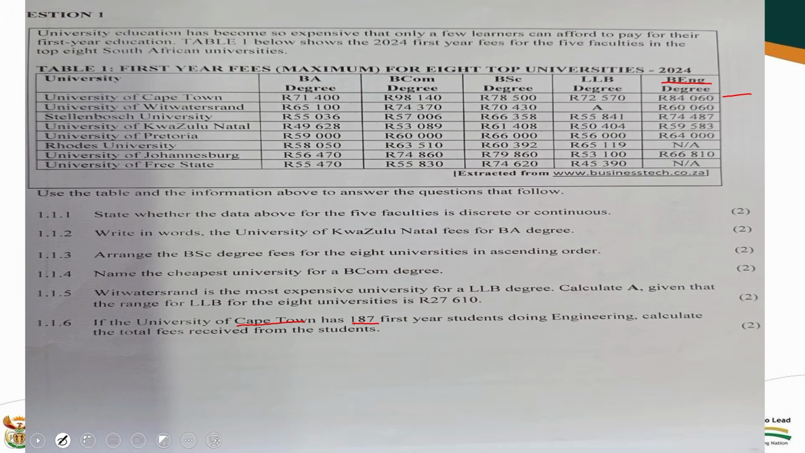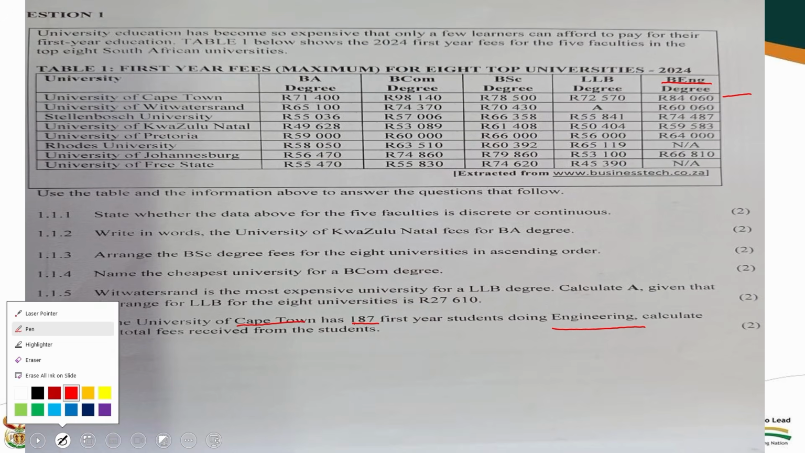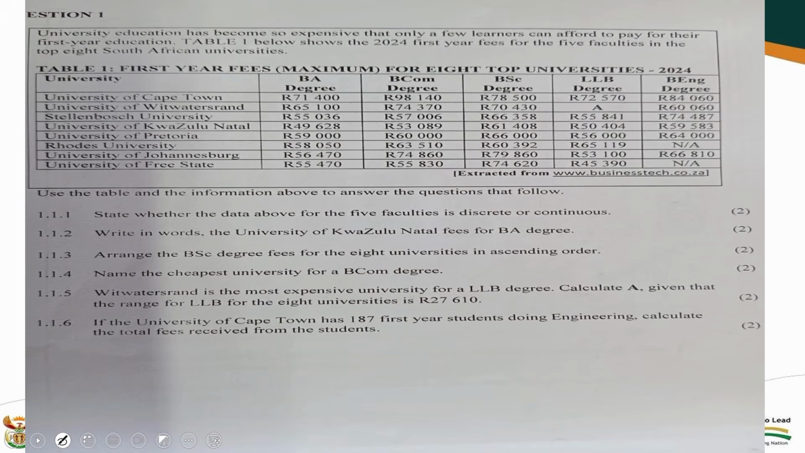But how many of those students is 187? Therefore, it's now easy for the learner to look at those keywords that lead you to the answer. It's University of Cape Town, 187 students, engineering. Now, those 3 words lead you to the answer. So those answers should be equally given the word each for giving you the correct answer.